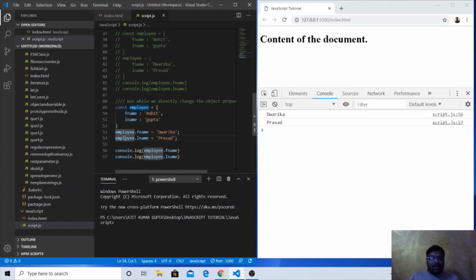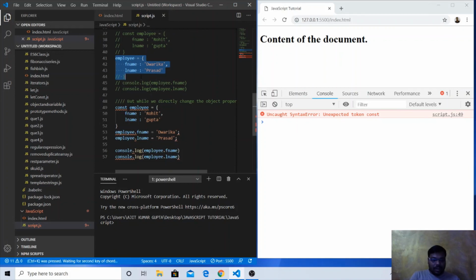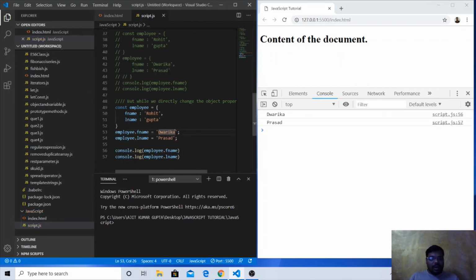Earlier, we were trying to reassign the value to the whole object, not individually. We were trying to assign a value to the whole object like this, employee and then fname and lname, changing both properties not individually but through the object only. But here we are assigning individually to each property.